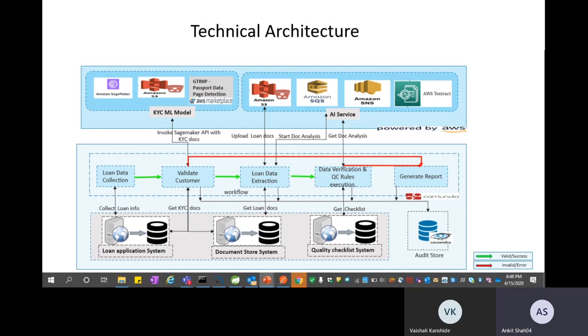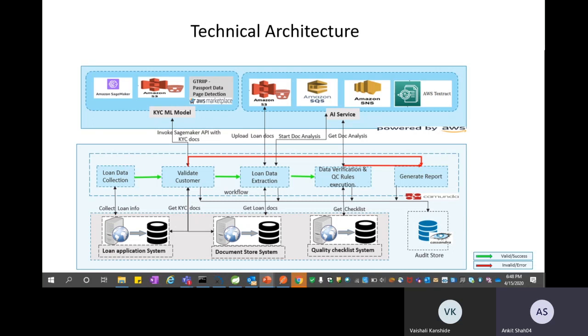Once the KYC check passes, we move on to the loan data extraction stage. This is where we try to extract information about the loan application and the supporting documents. Here we are using an AWS-provided AI service, Textract.